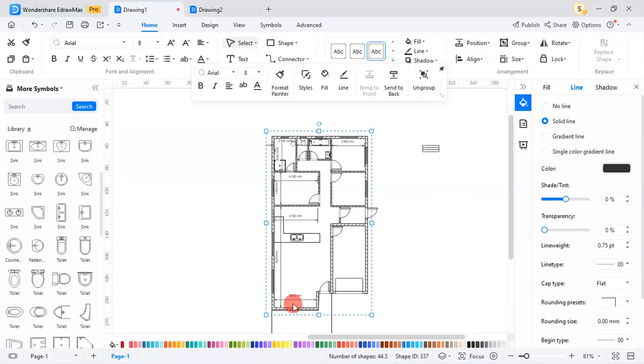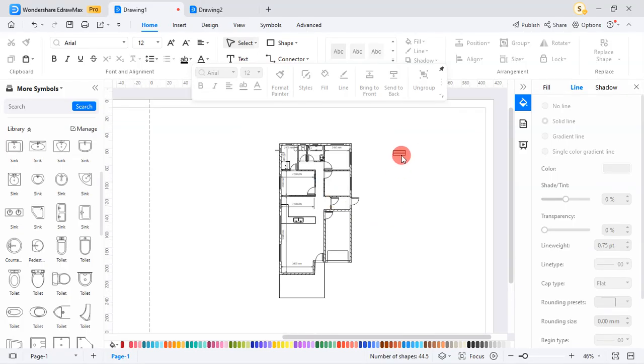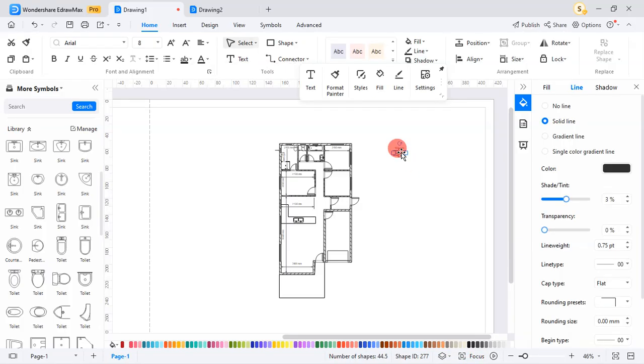Okay, this is fine, but this is in a different layer. So I can delete this one. This is in the wall layer. I want to change it. I unlock the wall layer. Click on it, then I delete. This is fine. This is fine, and then this is okay.